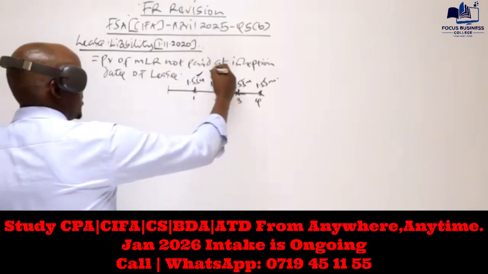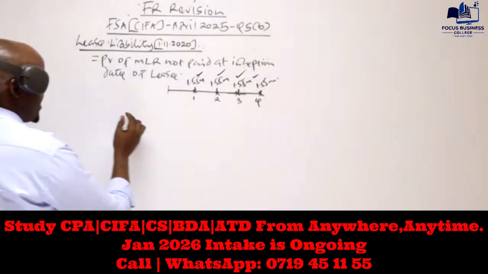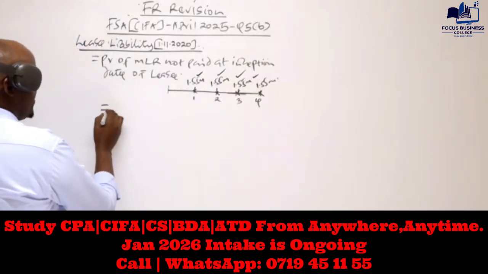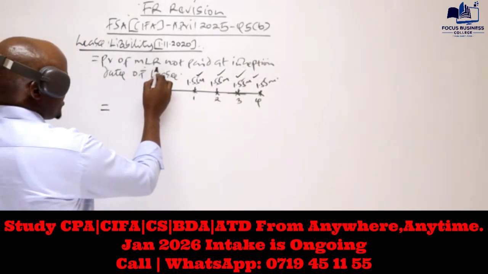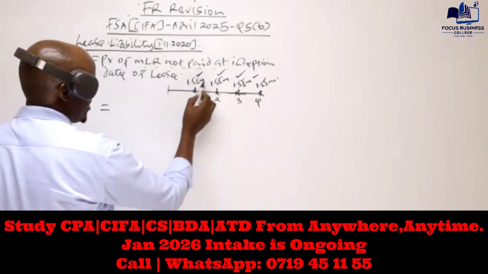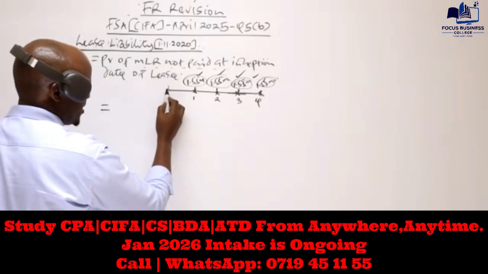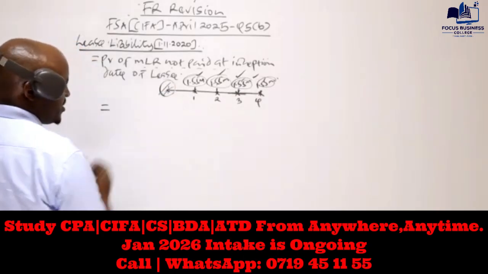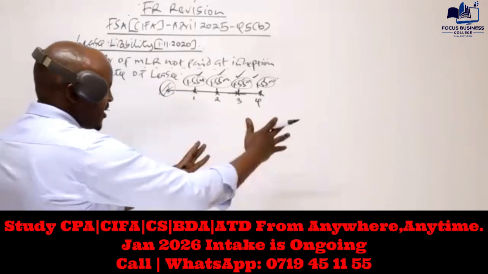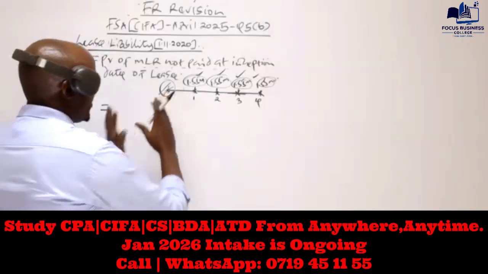Remember, all these amounts are payable at the end. So how do we compute the lease liability? We discount the minimum lease rentals not paid at the inception date. All of them were not paid at the inception date, because no amount was paid there. We said we discount everything excluding the amount paid at the inception date.